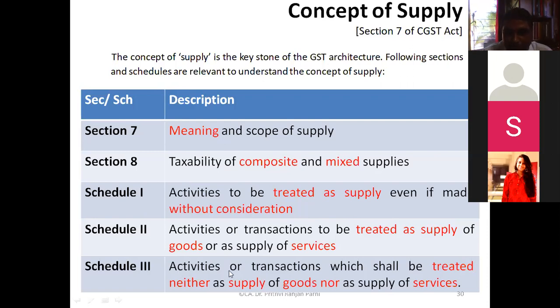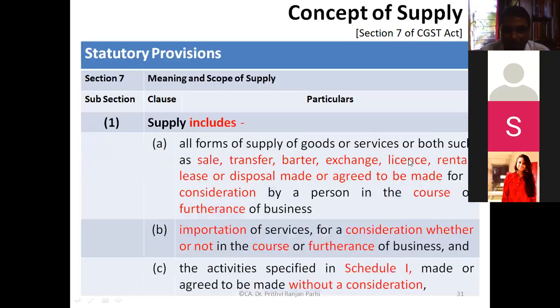And Schedule 3 is also important because that lists out certain things which are neither supply of goods nor supply of services. Is it not? These 3 schedules I had shown you yesterday, and also shown you the original source, from where you can see these 3 schedules. Right? So again, we'll recapitulate section 7 and these 3 schedules. Section 8 purposefully we are keeping aside. Maybe we'll be learning it in subsequent classes, not today's class. But let us see first what is section 7, subsection 1.